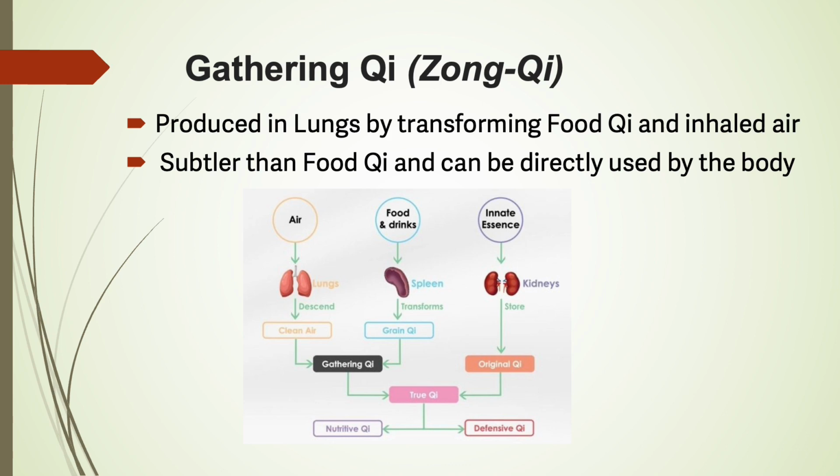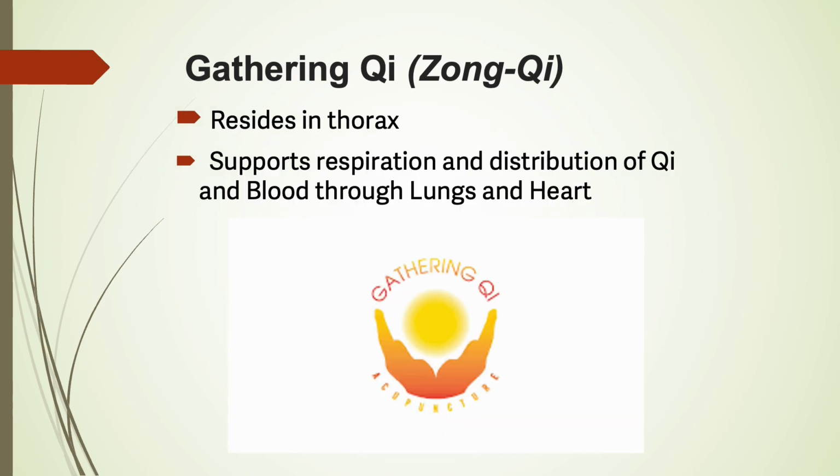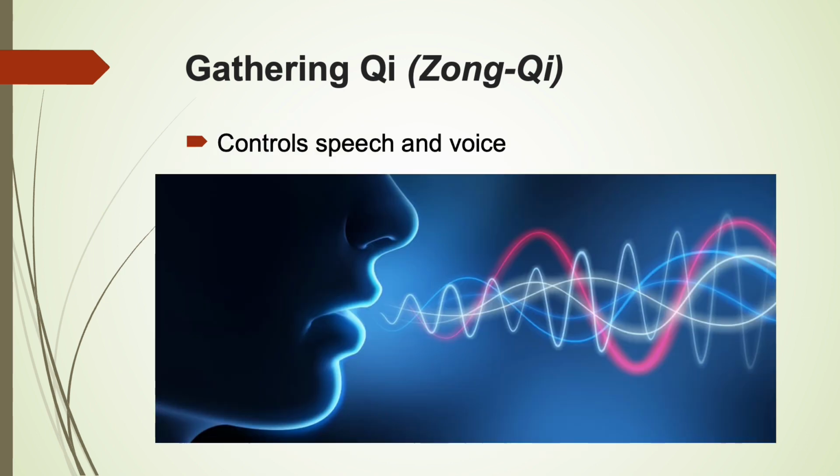Gathering qi or zong qi is produced in the lungs by transforming food qi and inhaled air. Gathering qi is subtler than food qi and can be directly used by the body. The gathering qi resides in the thorax. It supports respiration and distribution of qi and blood through the lungs and heart. Gathering qi controls speech and voice.